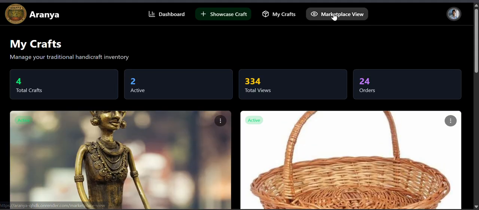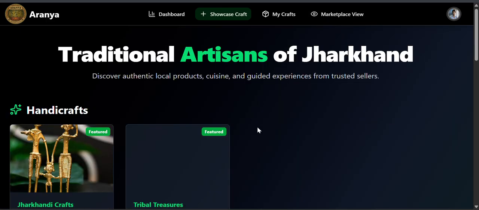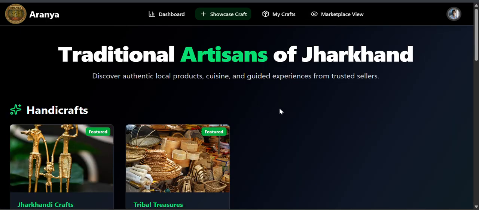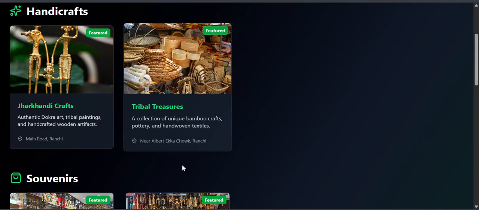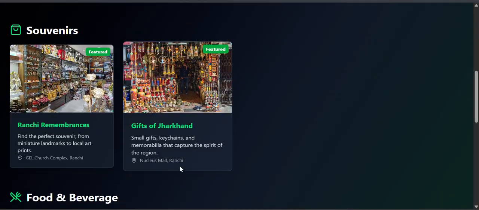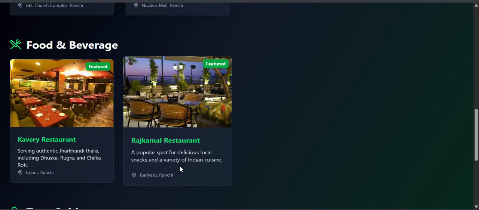He can also have an idea about the marketplace view, like how the user sees the marketplace around him. Currently, it has Jharkhandi crafts, treasures, souvenirs, markets, food and beverages, etc.